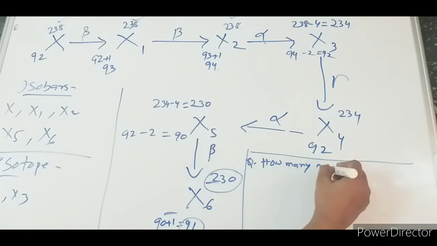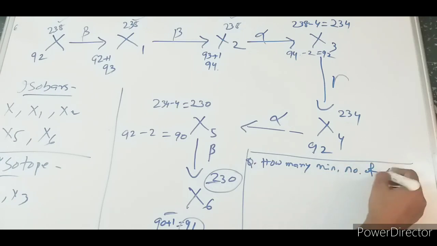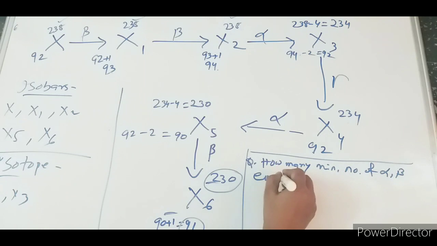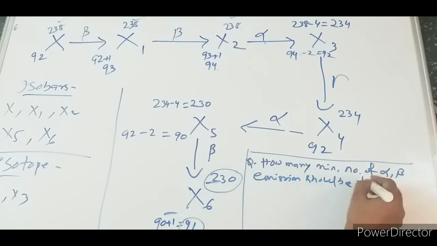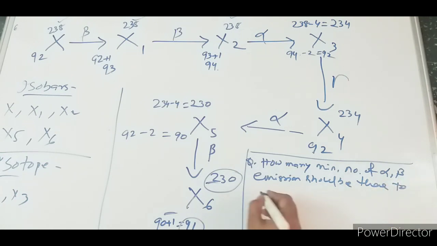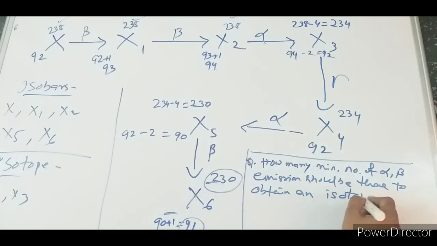So the question is, how many minimum number of alpha and beta emissions should be there to obtain an isotope? Okay, so the answer will be 1 alpha and 2 beta. Okay, now let us see. Let us analyze how it comes.